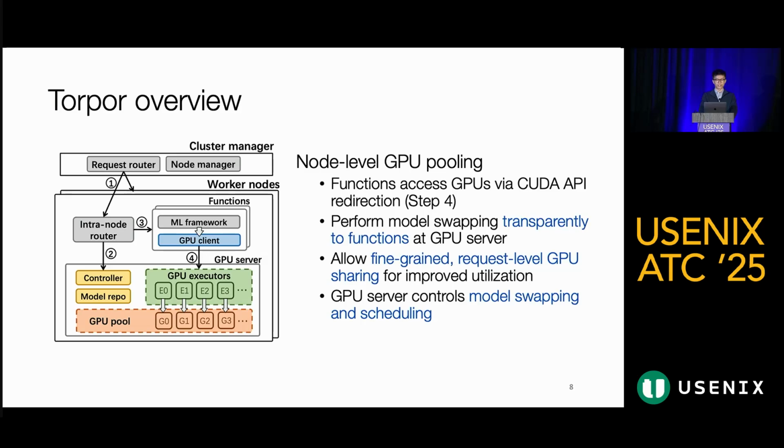When requests arrive at the worker, the intra-node router coordinates with the controller of the GPU server to make swapping and scheduling decisions. It then forwards the request to inference functions, which dynamically access their GPUs through seamless CUDA API redirection. This approach is transparent to functions and allows fine-grained and request-level GPU sharing.